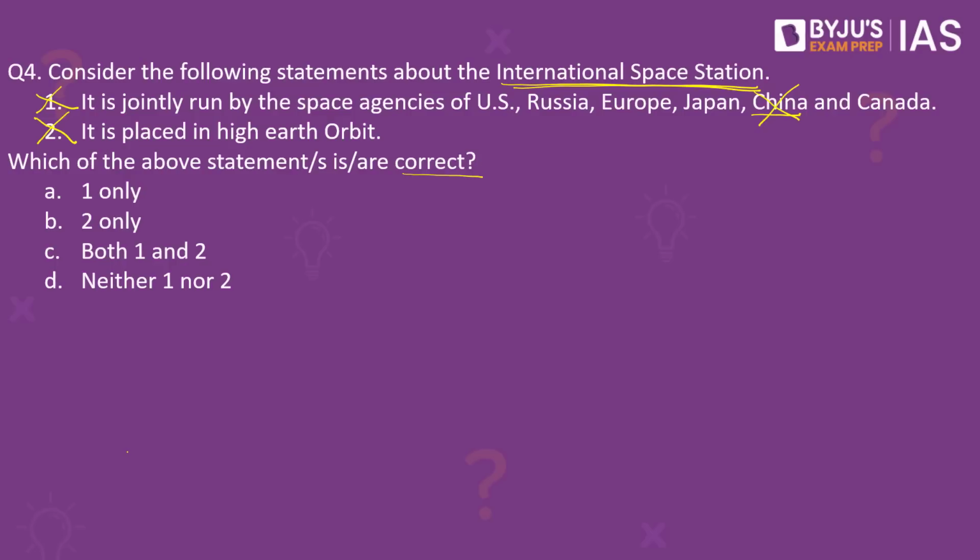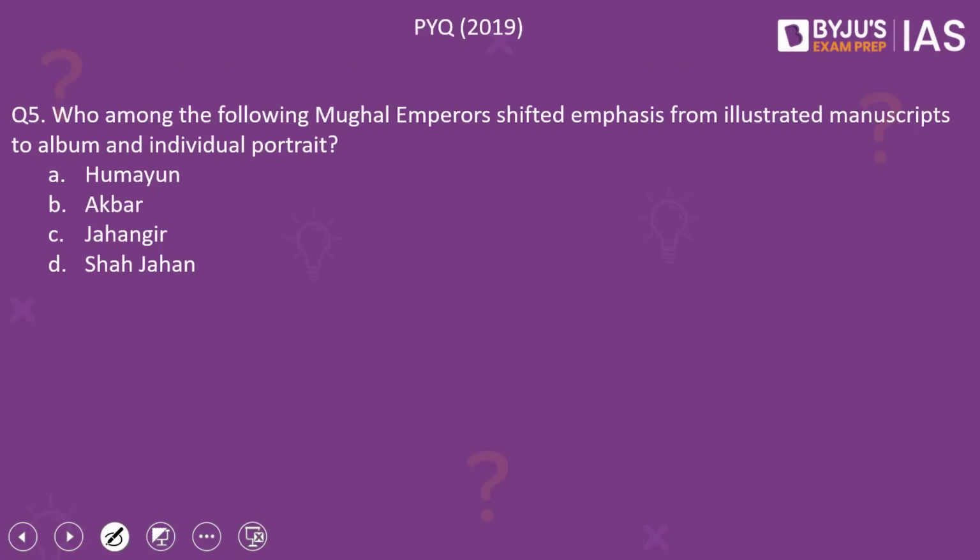The second statement is also wrong. Why? Because the International Space Station is located in the low Earth orbit at around 400 kilometers from the Earth's surface. Since the question asks for the correct statements, the answer to this question would be option D, neither 1 nor 2.